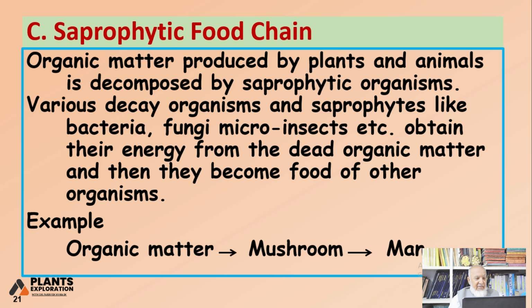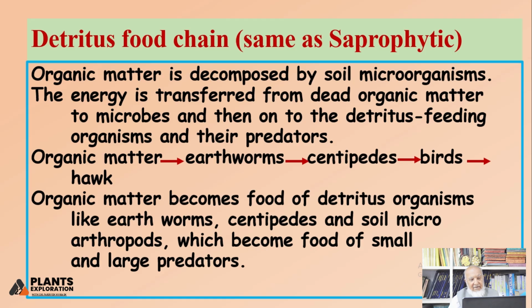One good example is the mushroom, which grows on organic matter. Mushroom is eaten by man or by birds and then by other organisms. Detritus food chain, this is the same as the saprophytic chain. Organic matter is decomposed by soil microorganisms. The energy is transferred from dead organic matter. Now living is not involved.